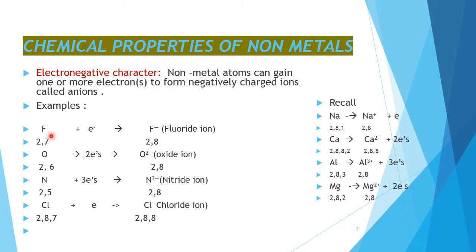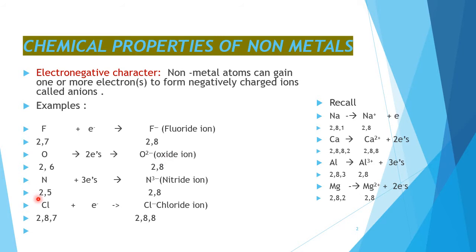For example, fluorine with the gain of 1 electron forms F minus, the fluoride ion, and the electronic configuration of fluoride is 2,8, which is the electronic configuration of neon. Likewise, oxygen with the gain of 2 electrons acquires the 2,8 electronic configuration. Again, it is the electronic configuration of the nearest inert gas, that is neon. And the ion thus formed is known as oxide ion.